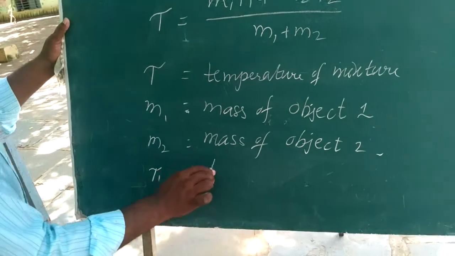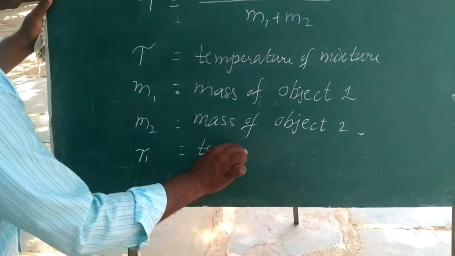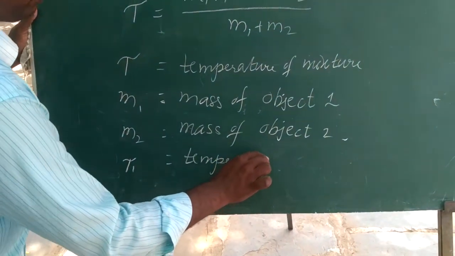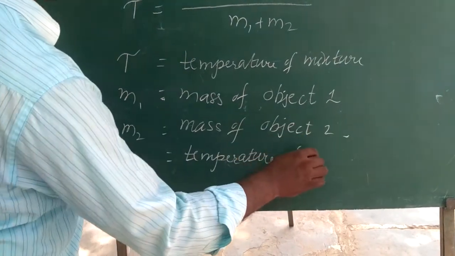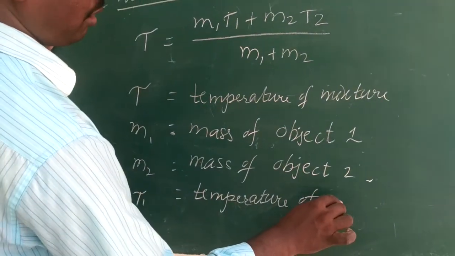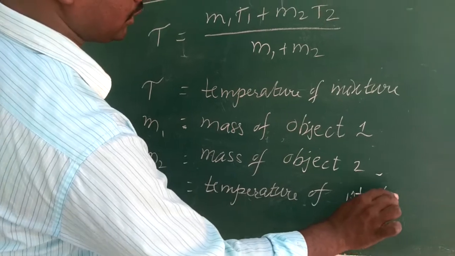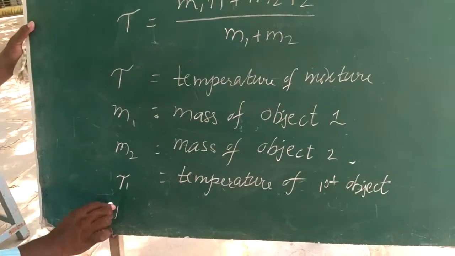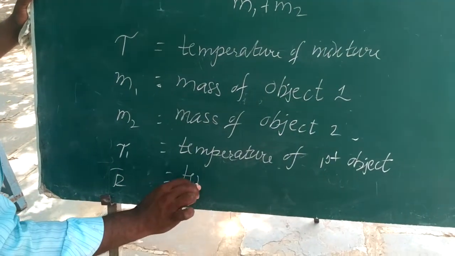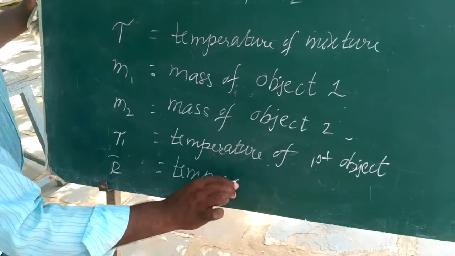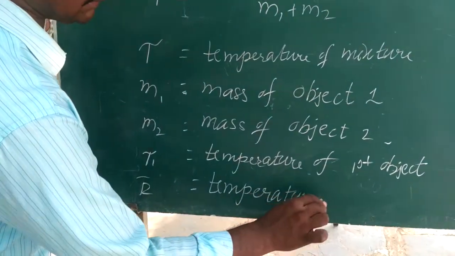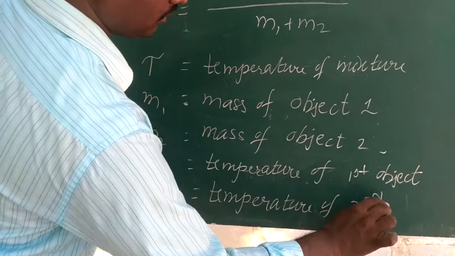T1 is the temperature of the first body, the temperature of the first object. T2 is the temperature of the second object.